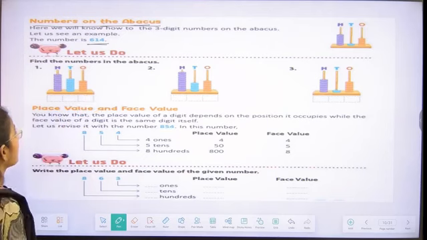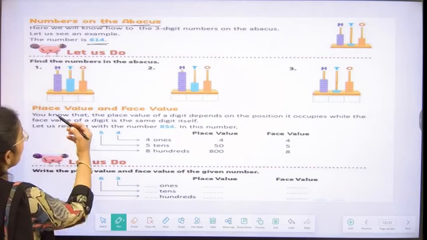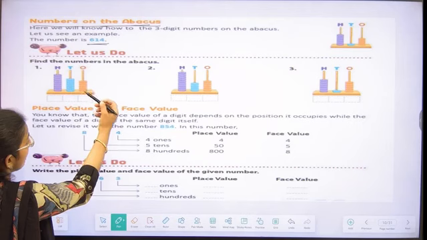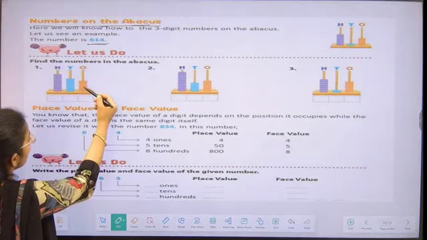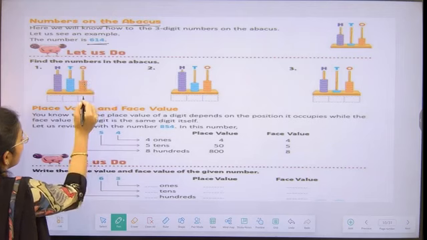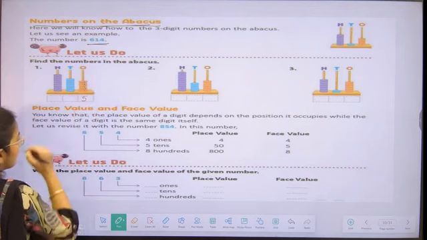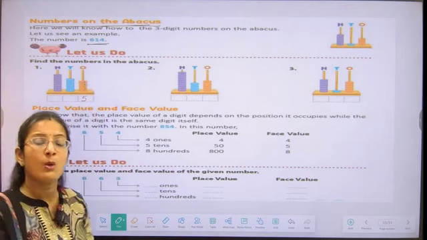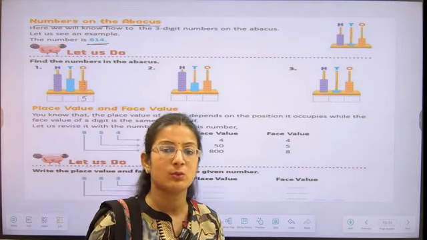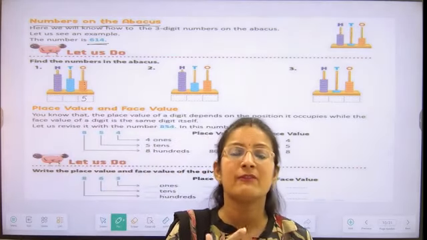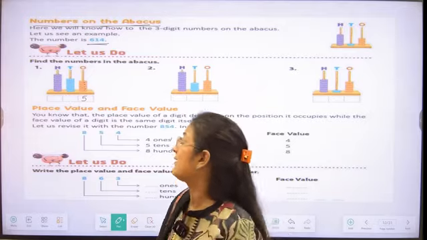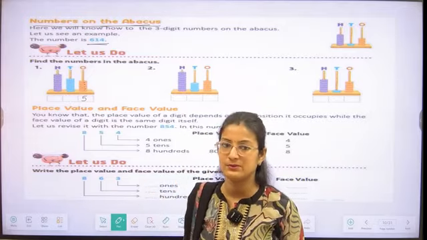Let's do it. Now what are we going to do? We are going to start with the ones place value. How many beads do we have on ones? 1, 2, 3, 4, 5. So we have 5 beads on the ones place value. So we have to write 5 at the ones place value, students.